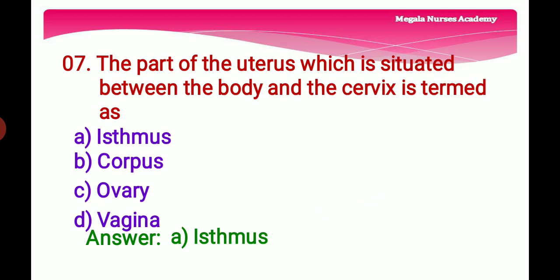Seventh question, the part of the uterus which is situated between the body and the cervix is termed as option A, isthmus. On the surface of the uterus, about midway between the apex and the base, is a slight constriction known as the isthmus. And option B is corpus, that is the body of the uterus. And option C is ovary, that is a female reproductive organ. And option D is vagina, that is a muscular tube leading from the external genitals to the cervix of the uterus in women. So the right answer is option A, isthmus. The part of the uterus which is situated between the body and the cervix is termed as option A, isthmus.